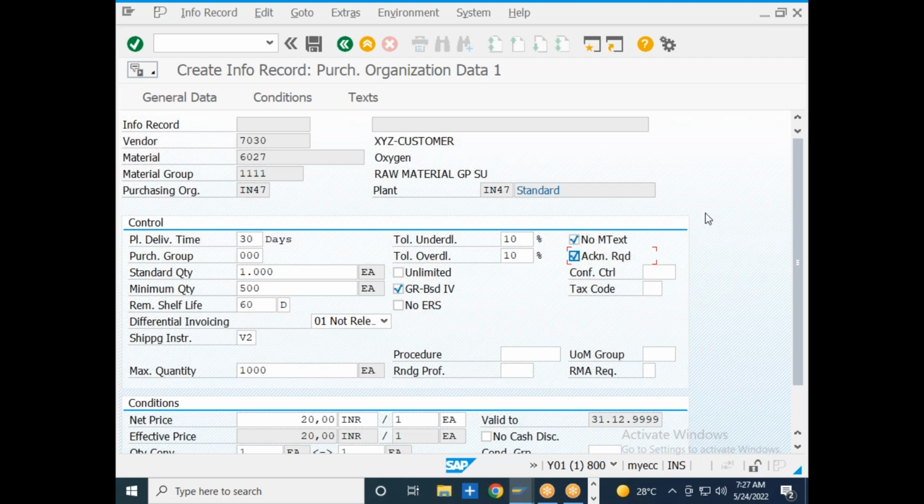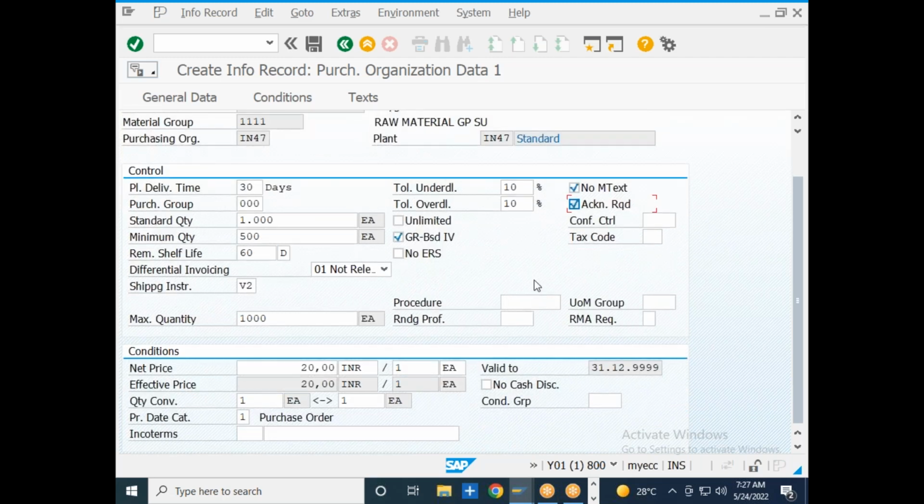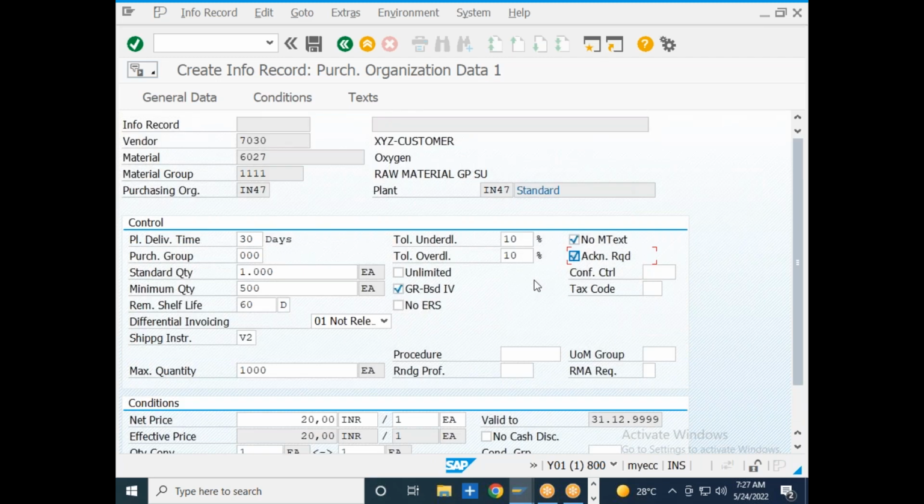Okay, so with this we will stop here, and we can continue tomorrow. So we will be able to complete the info record as well as the other master data, conditional records, in tomorrow's class. Once we complete the master data, we are going to do the transactional data configurations.